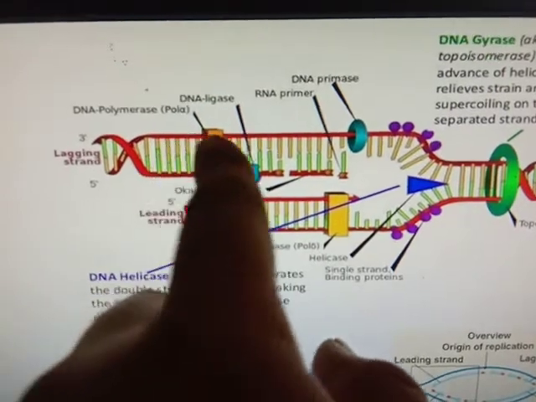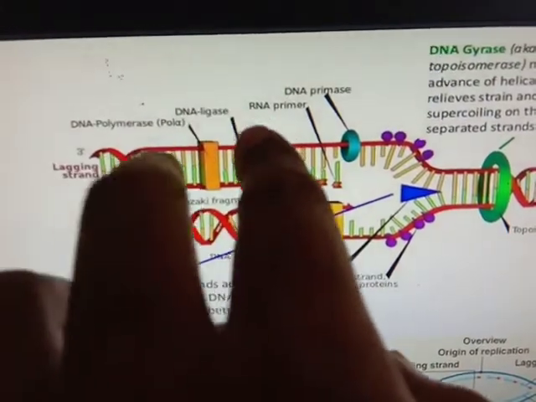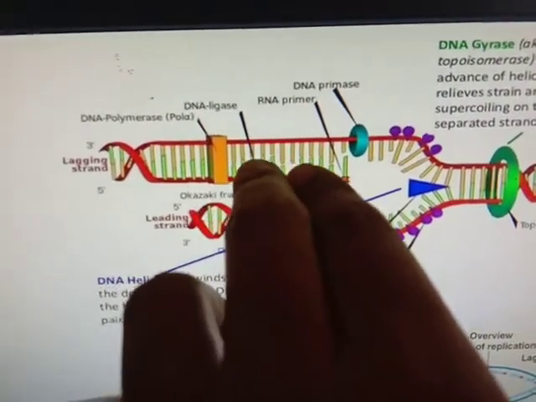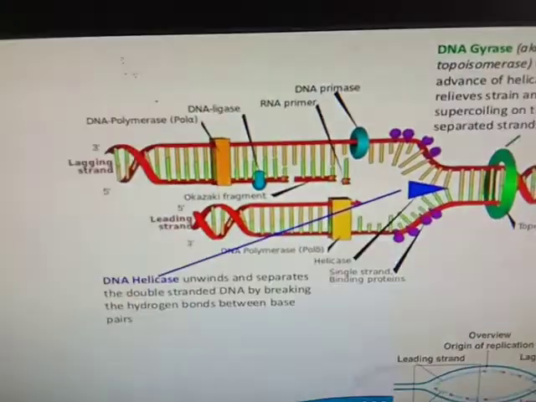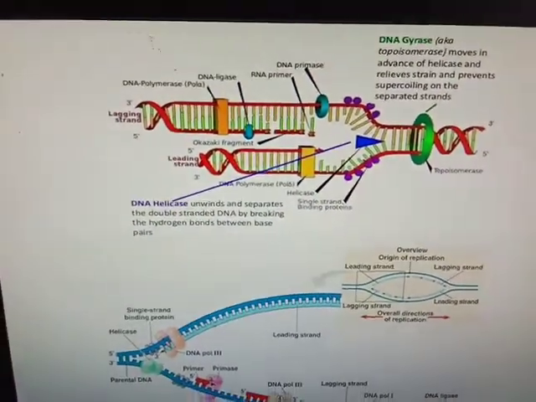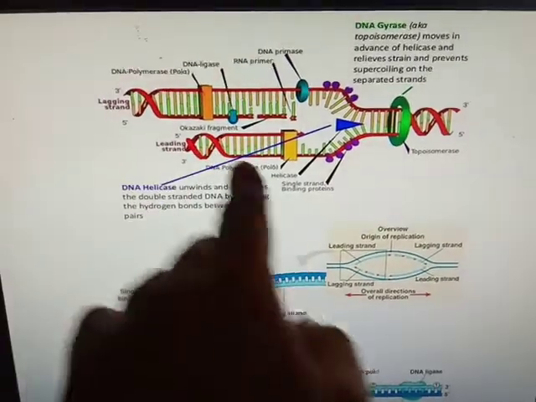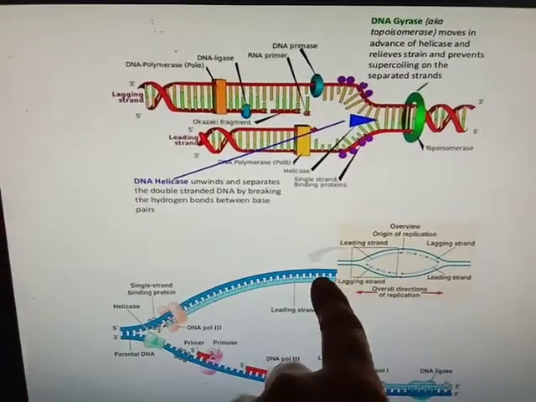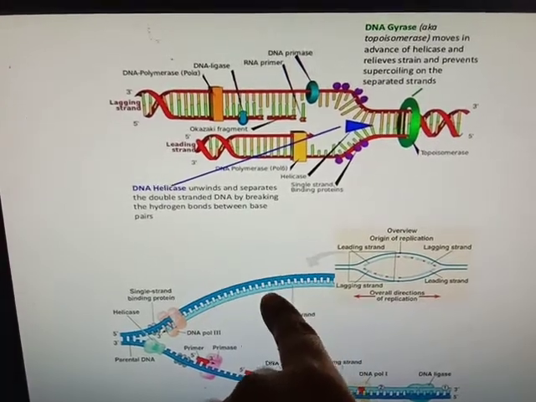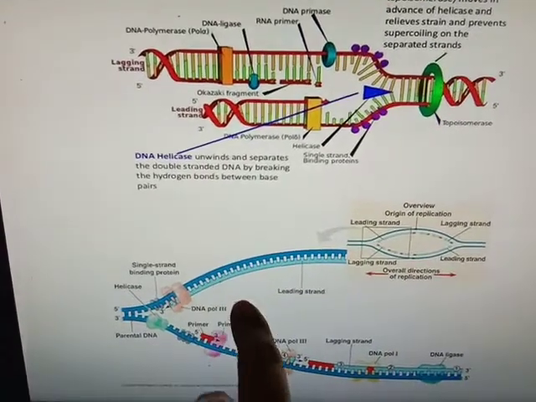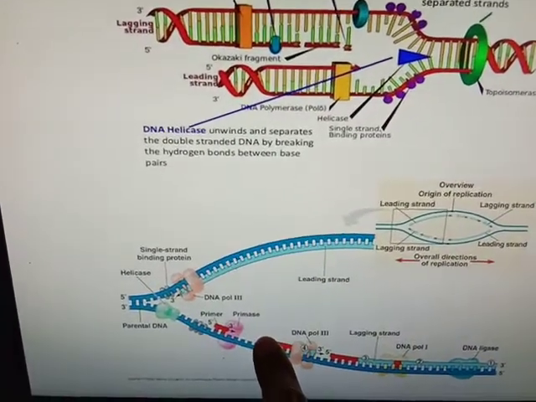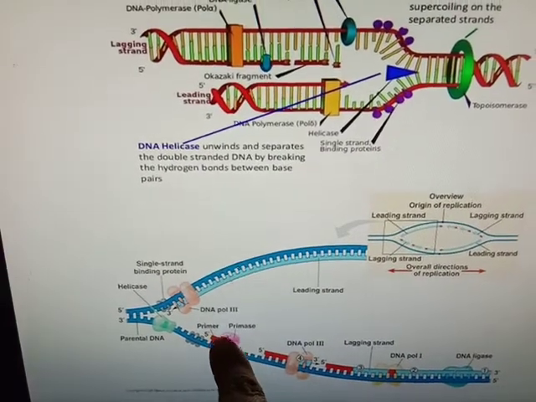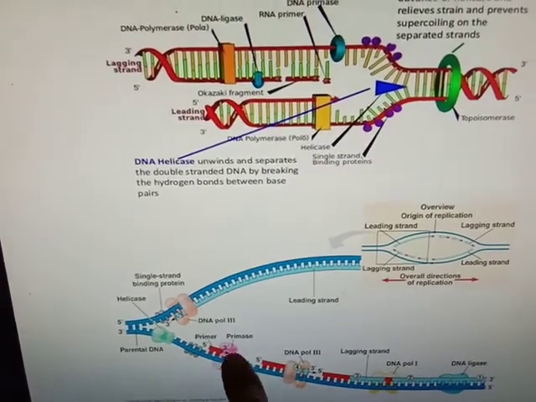In the lagging strand DNA synthesis is discontinuous, so a number of RNA primers are required. Whereas in the leading strand only one RNA primer will bind here, then DNA polymerase will bind and extend. In the lagging strand, RNA primer will bind at a number of places.